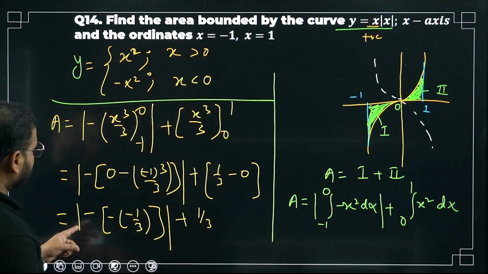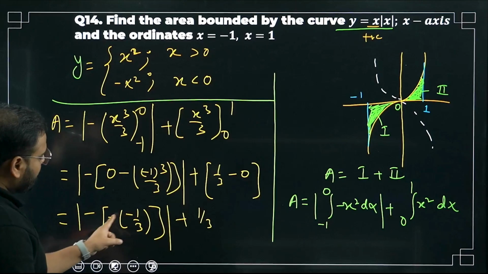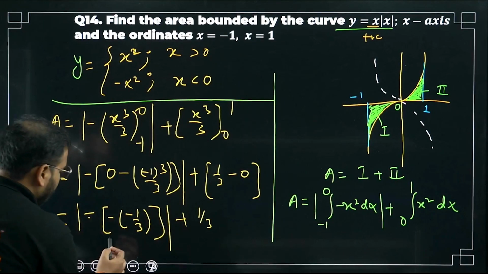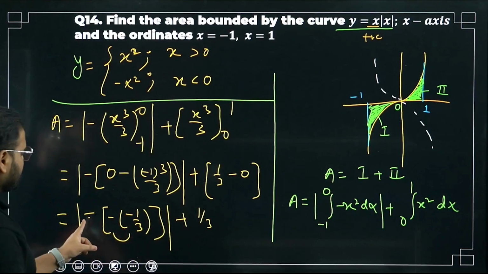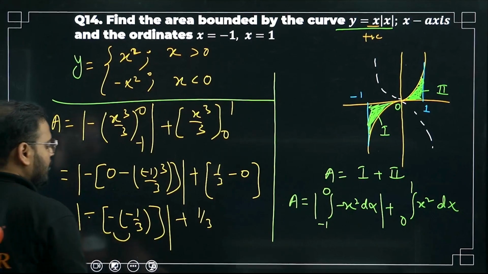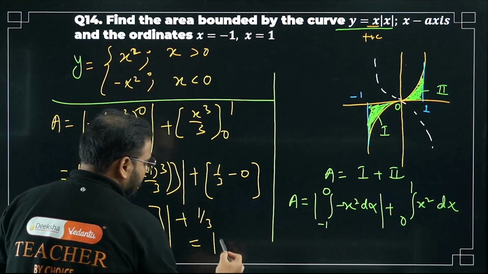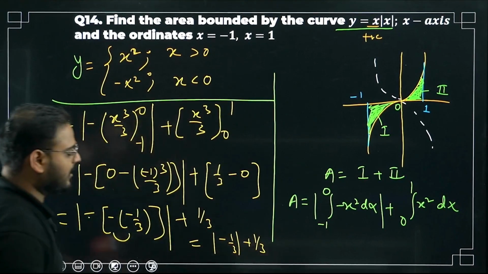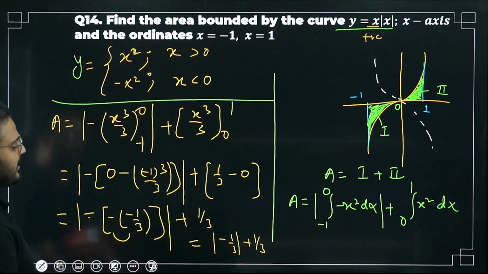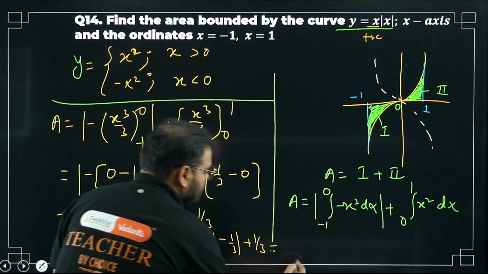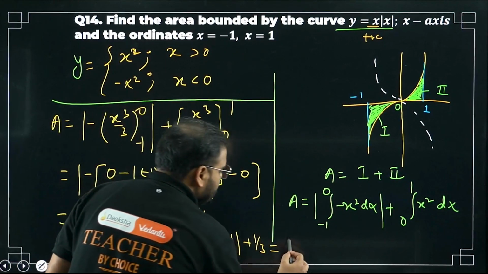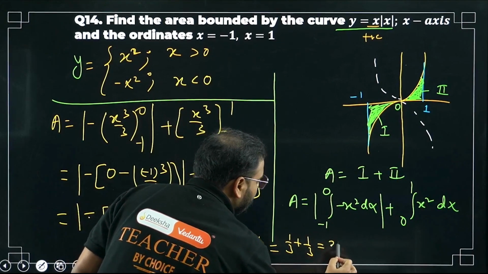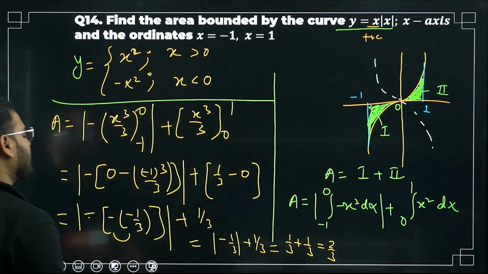So if you check here carefully, what I'm getting? Plus sign over here, and there's a minus sign. Over here, I get minus and minus plus, and there's another minus sign. So get minus. So what is my result over here? Negative of 1 by 3 plus 1 by 3. Plus and minus. So negative 1 by 3 plus 1 by 3. What is the answer, sir? Simply positive of 1 by 3 plus 1 by 3. How much is that? 2 by 3. This is my required area A.